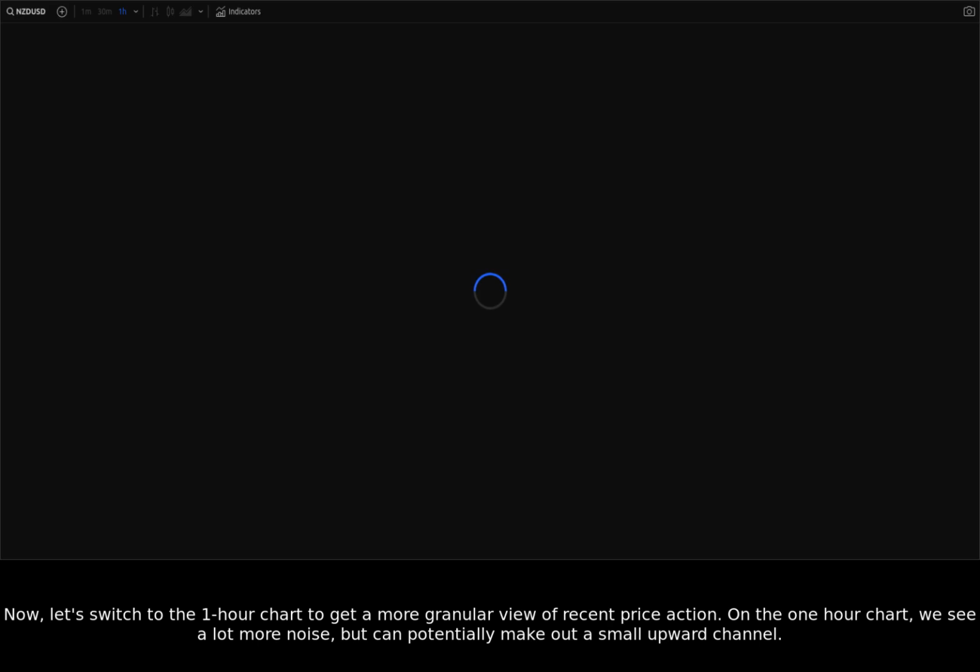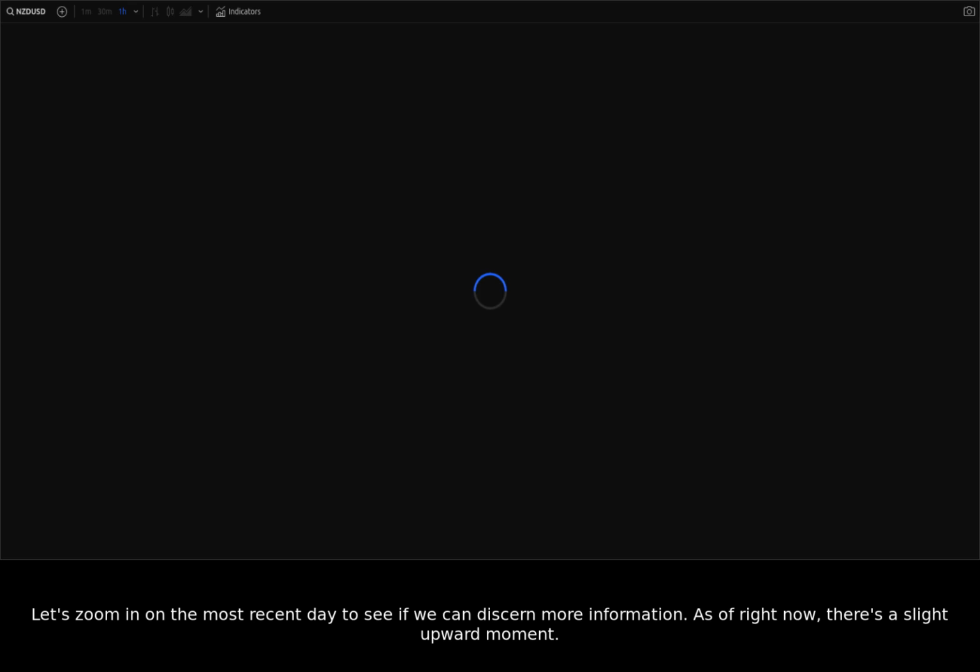On the 1-hour chart, we see a lot more noise, but can potentially make out a small upward channel. We can clearly see smaller support and resistance levels that might not be apparent in the one-day chart. Let's zoom in on the most recent day to see if we can discern more information. As of right now, there's a slight upward movement.